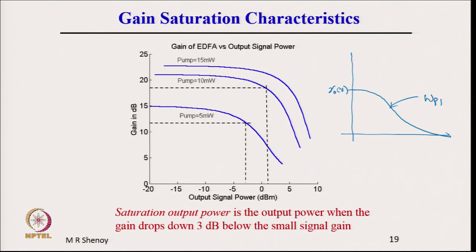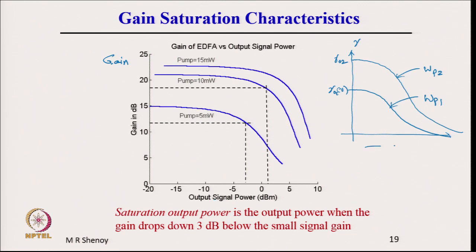Then if I increase the pumping power, the gain coefficient changes. So, this is gamma 0 1, this is gamma 0 2 for WP2. This is the gain coefficient, but what is plotted here is gain, that is e to the power gamma L. We can see that initially, for small input powers.